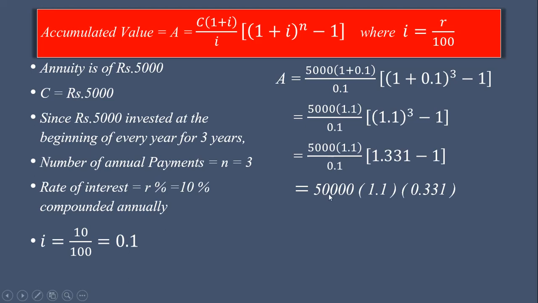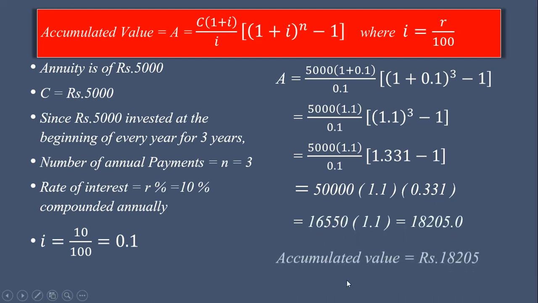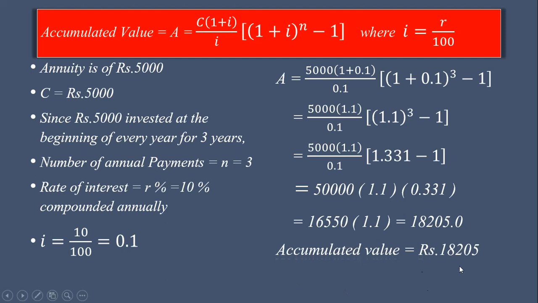So 5000 into 10, 50,000, 0.1 into 10, 10 is equal to 1. This 1.1 and this subtraction 0.331. Now this product gives 18,205. Therefore, accumulated value is equal to rupees 18,205. Now, here we have to use formula and find the accumulated value.